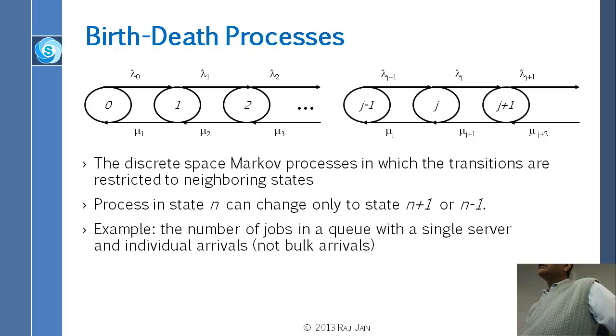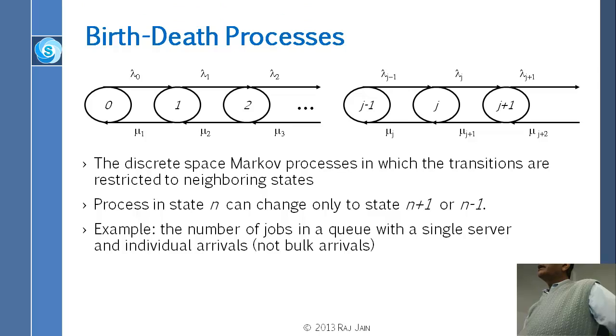Okay, so here's the thing now. This is what is happening in this case: if you are here in state j, we don't care how you got there. We know that now that you are here, you will go back or go forward. But we don't know your previous history, that you waited here 1 minute and then you waited 1 hour and then you waited 3 hours. How you got to j, we don't need to know. But once you are in state j, all we know is that your arrival rate is going to be lambda j and your departure rate is going to be mu j.